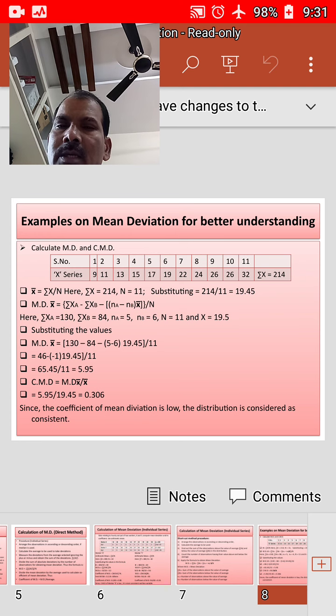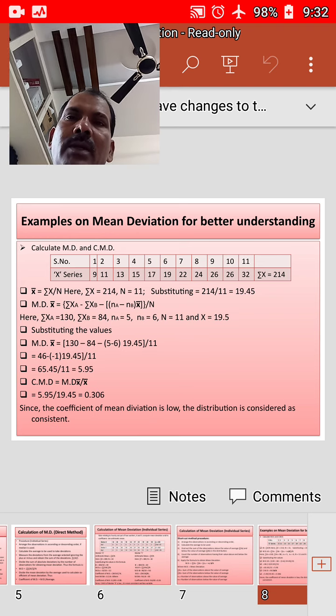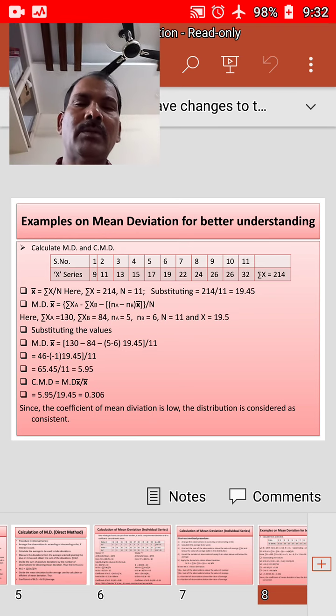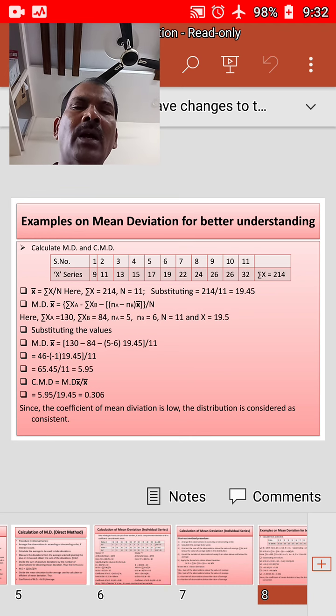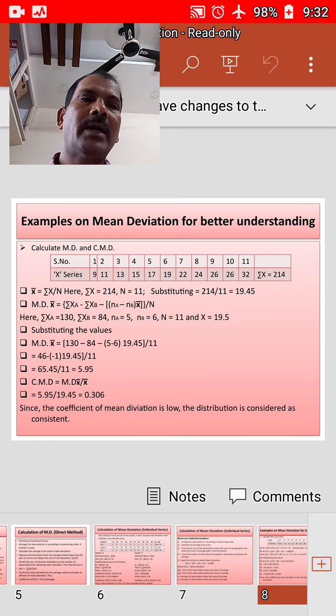For calculation of mean deviation from arithmetic mean, X bar we first need to find in order to make deviations. X bar is equal to sigma X by N. Sigma X is the sum of the observations, 214, and N is 11. So X bar is 214 by 11, that is 19.45. Now mean deviation from mean is equal to sigma XA.